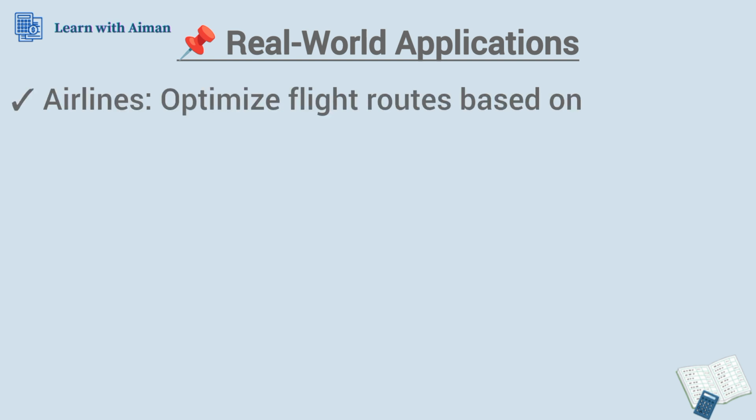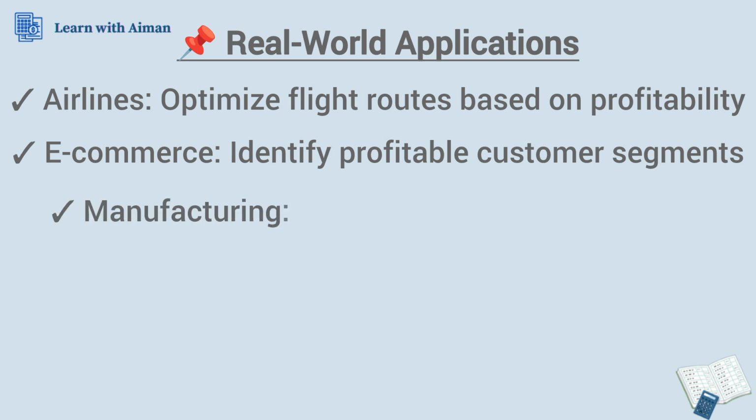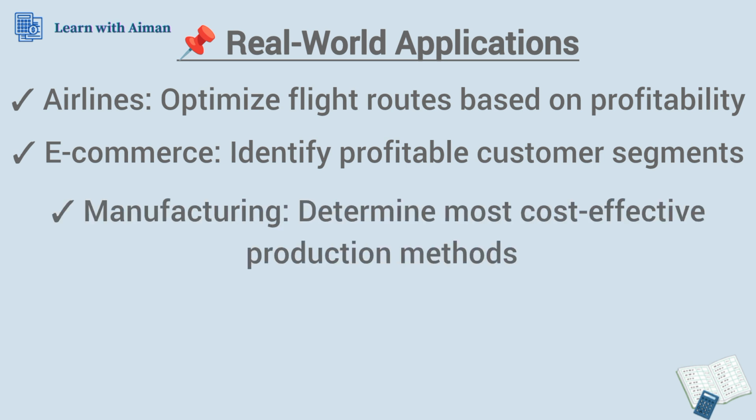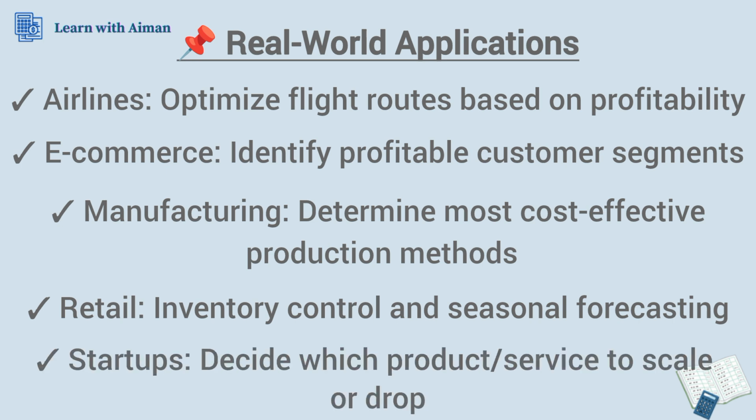Where do we use management accounting in the real world? We use it in airlines to optimize flight routes based on profitability. In e-commerce to identify profitable customer segments. In manufacturing to determine the most cost-effective production method. In retail shops for inventory control and seasonal forecasting. And in startups to decide which product or service to scale or drop.